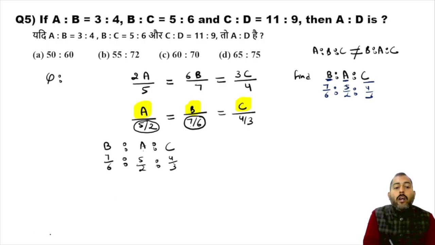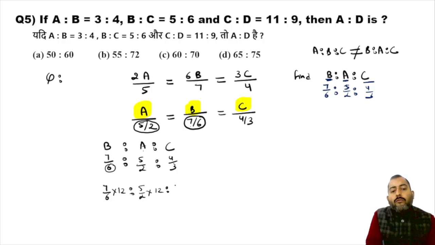Okay, now if you want to convert this ratio into a linear form, take the LCM of 6, 2 and 3, which is 12. So multiply 7 by 6 with 12, 5 by 2 with 12, and 4 by 3 with 12 to keep the integrity of the ratio intact.